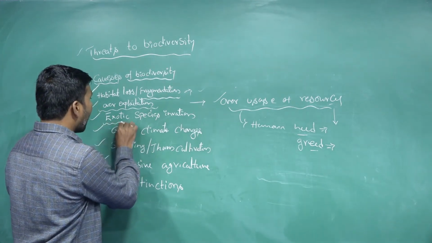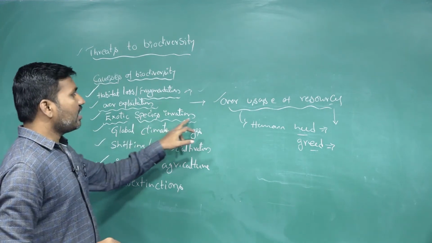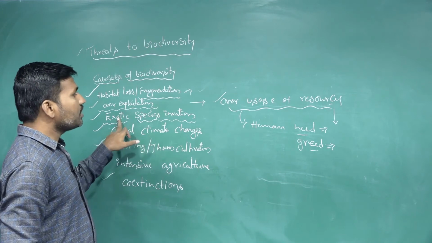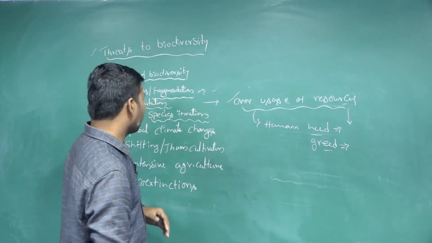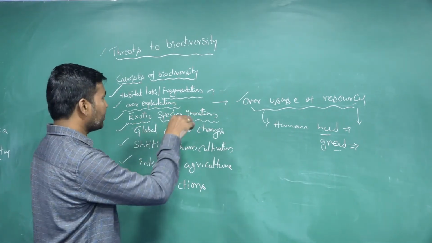And exotic species invasion. That is the introducing of a new species from its native area to a new area, called exotic species invasion here.